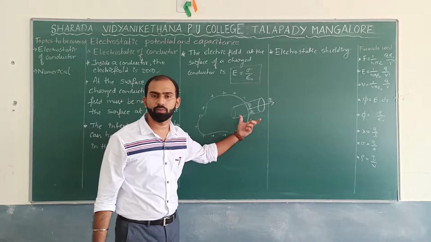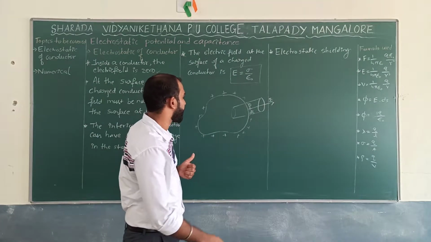This area has a cross section of ds. ds gives you the area of cross section. Okay?